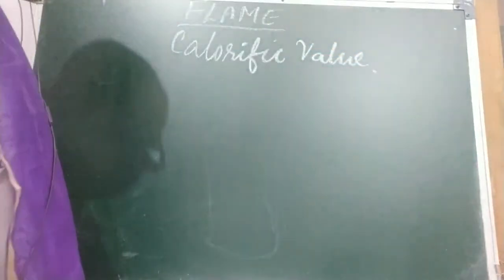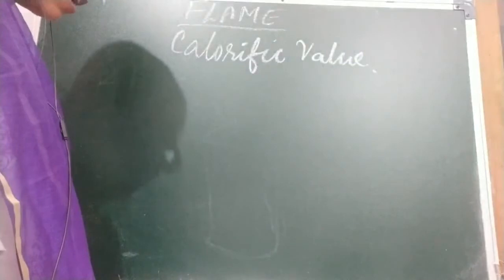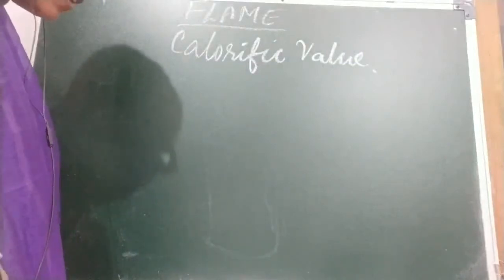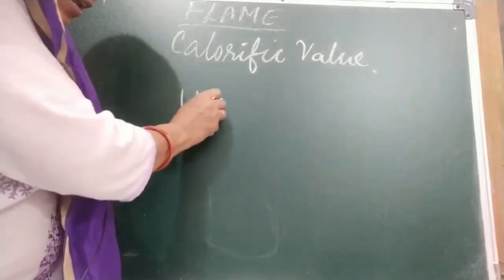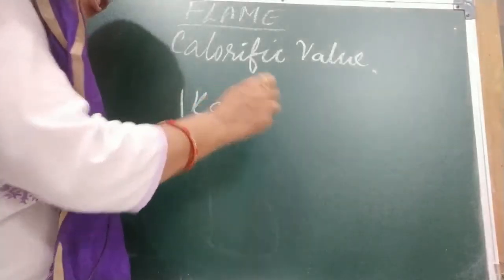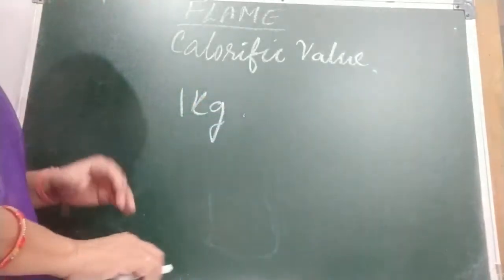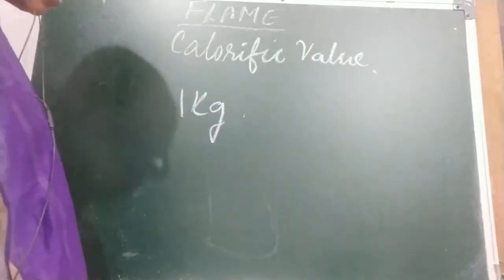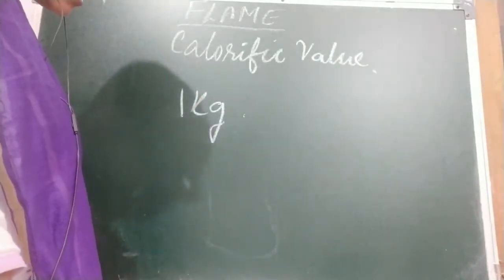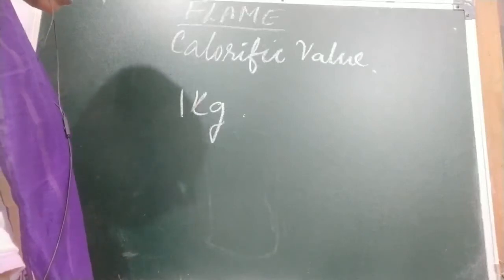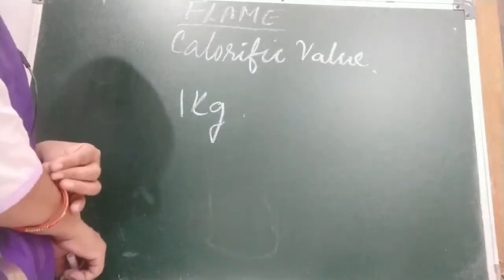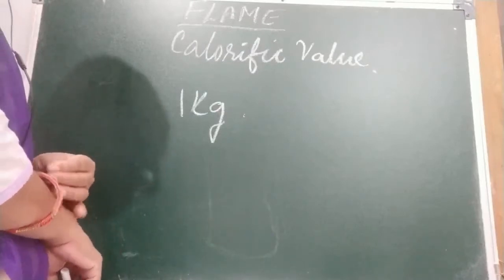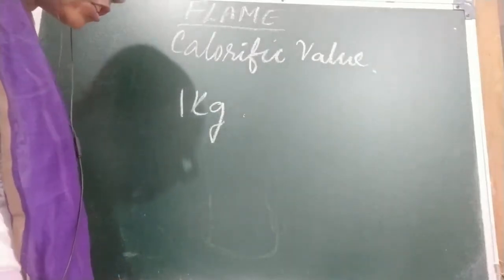Calorific value of a fuel can be defined as the amount of heat liberated when 1 kilogram of fuel is completely burned in a sufficient supply of air. We are going to discuss some fuels, like how much energy they produce, and we measure energy in joules, kilojoules.